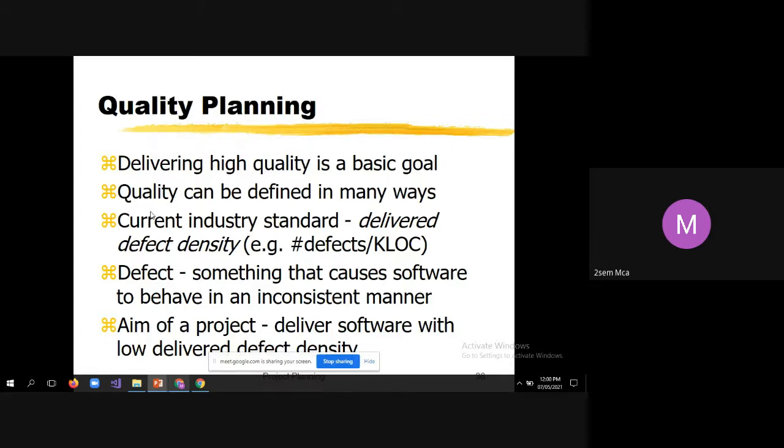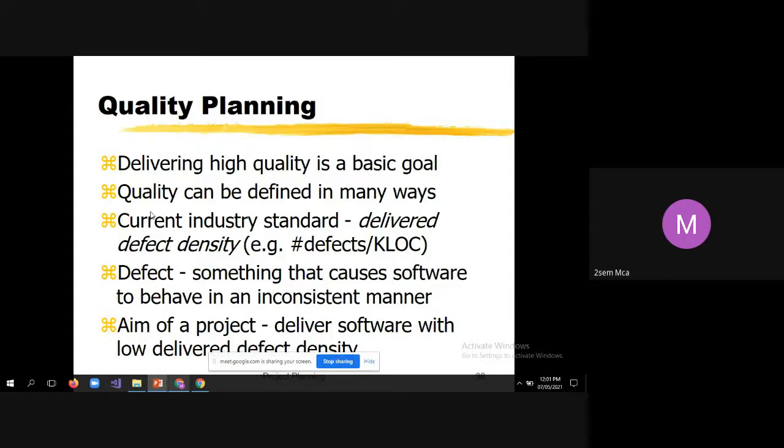The basic agenda of this quality planning is to deliver a very high quality software, which will also meet all the client requirements. When I say quality software, the essential attribute is that there is no software which will come without errors. So there will be bugs, but you have to minimize the number of bugs. When you minimize the number of bugs by implementing a lot of quality checks, then we can develop a quality software.